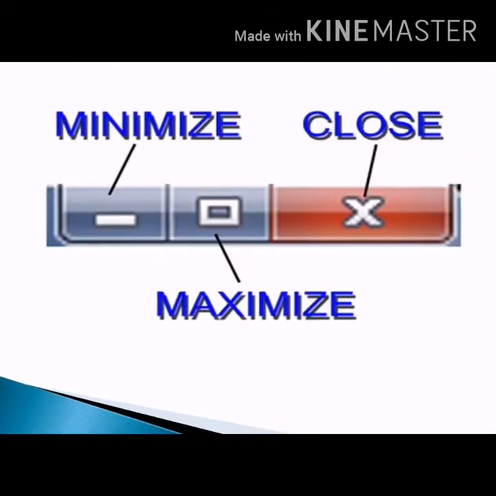When you open any window, on the right side of the title bar there are three buttons: Minimize, Maximize, and Close. When you click on Minimize, the window shrinks into a button on the taskbar. When you click on the Maximize button, it displays the window on full screen. And when we click on the Close button, the program gets closed.